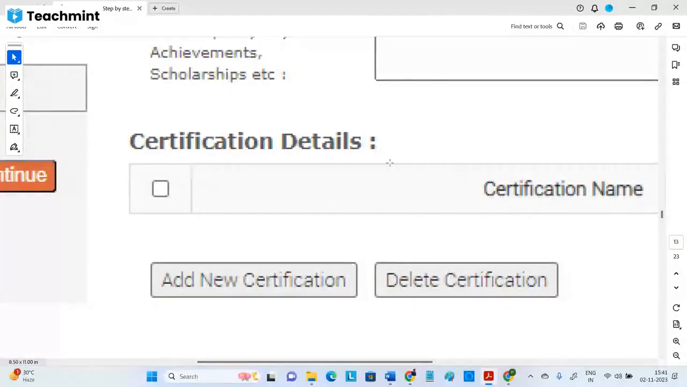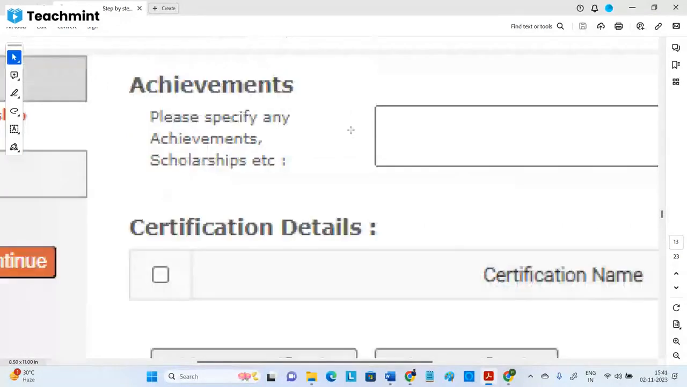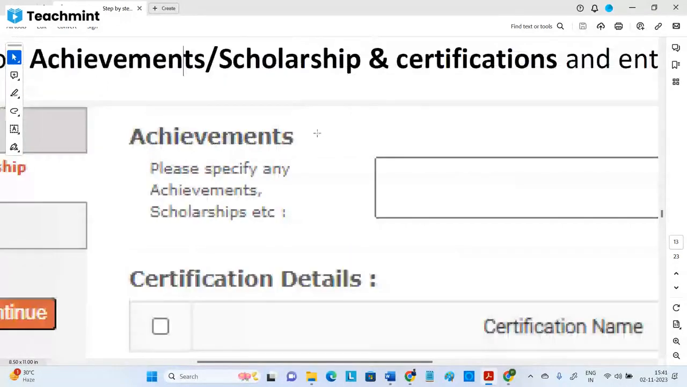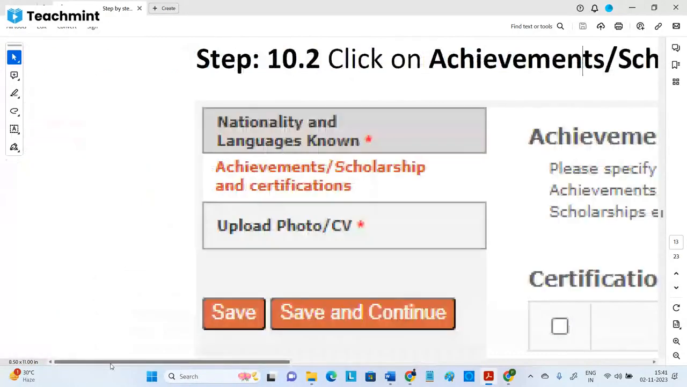Certification: there is no star mark, so ignore it. Achievements also have no star mark, so ignore, it's not mandatory. If you have any notable achievements, put them and add them there. If not, you can skip because it's not mandatory. If you have anything to be specified, yes. Here also a star is not there. For languages they put a star, for this one the star is not there, so it's not mandatory.